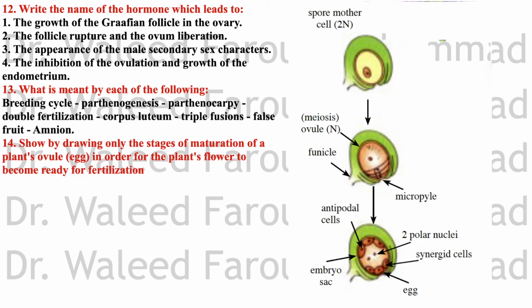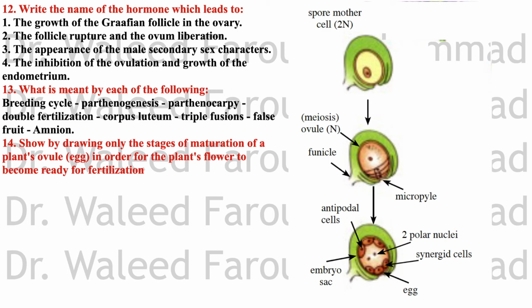Triple fusion. One process in the double fertilization in the flowering plants, in which a male nucleus fuses with the nucleus of the embryonic sac, which is 2N, that resulted from the union of two polar nuclei to form the endosperm nucleus, which is 3N. False fruit. The false fruit is the fruit in which any part except its ovary enlarges, storing food, as in the apple, for example, where the receptacle shares in the fruit formation.